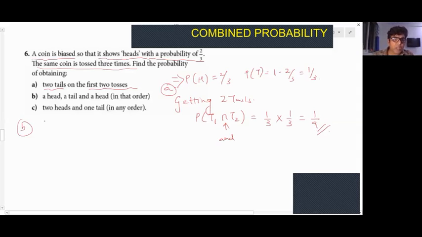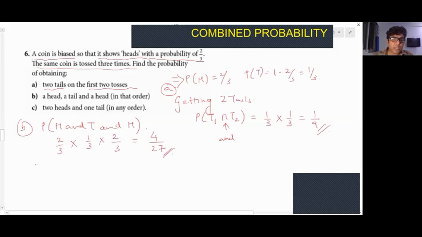Next, B, right? A head, a tail, and a head. Too easy. A head, and a tail, and a head, in that order only. So, getting a head, what is the probability? I toss the coin 3 times, right? Getting a head is 2 by 3. Getting a tail is 1 by 3. Getting a head is 2 by 3. So that's 4 by what? 27. I hope that's clear, right?